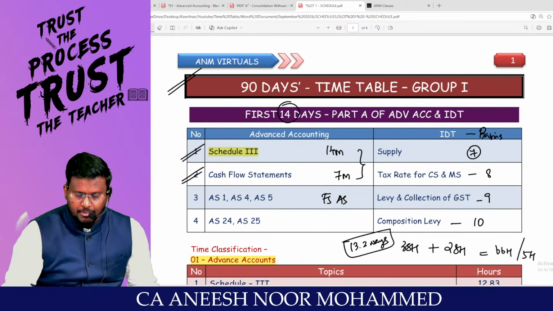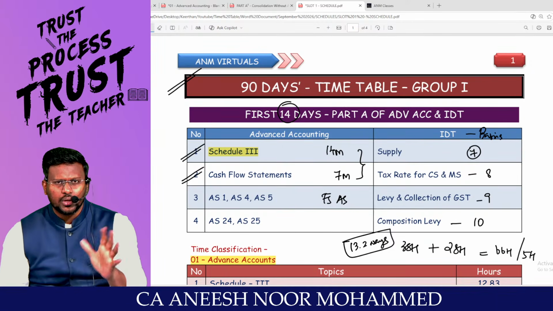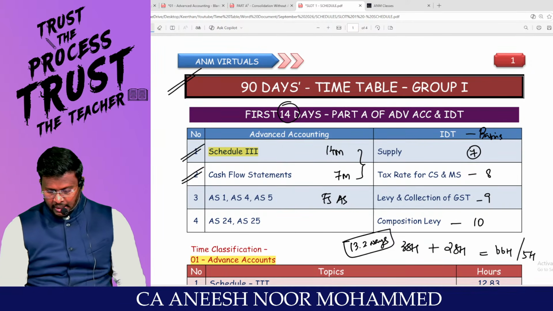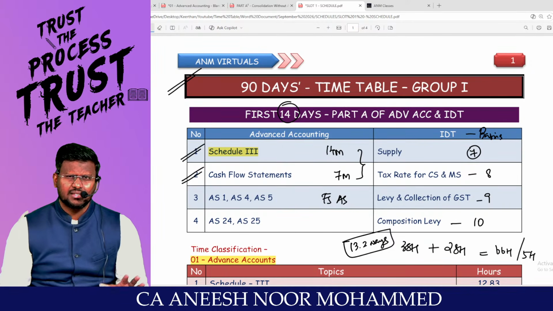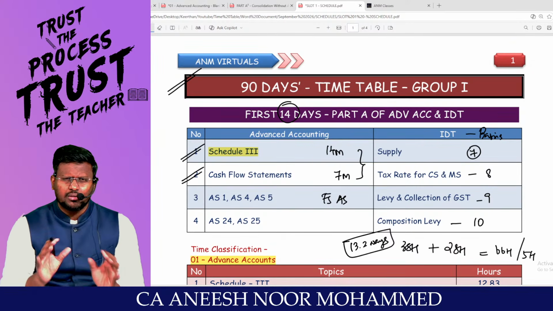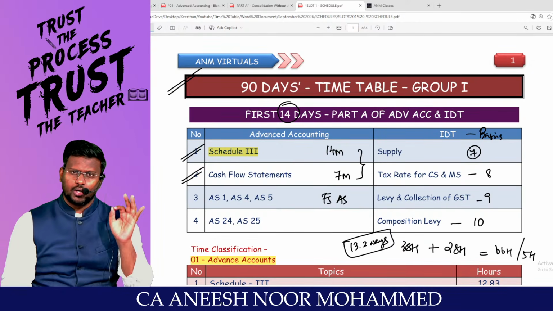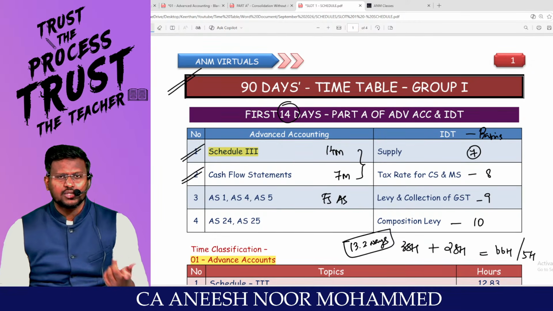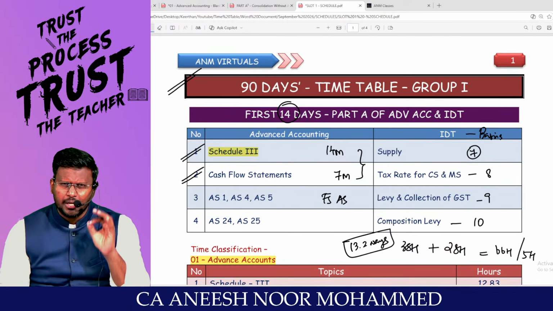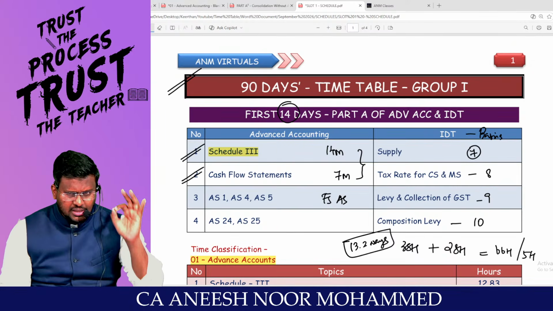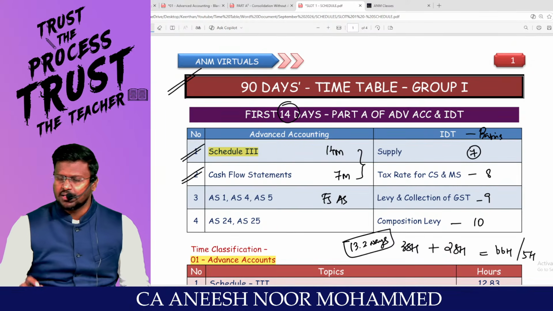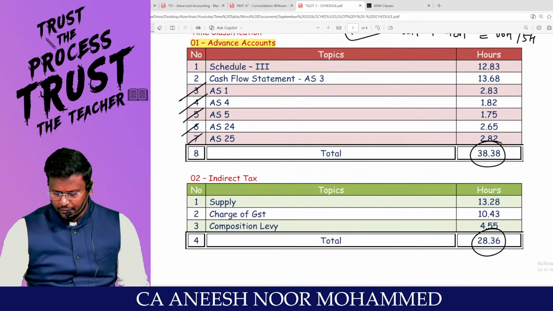My dear lovable students, that's why exactly 14 days has been allotted to you. If you watch 5 hours daily at 1.2 or 1.3 speed, nearly only 4 hours of lecture time will come. And 3 hours of self-revision will really make you pass in the first attempt you are writing. This is the best plan we can give you.